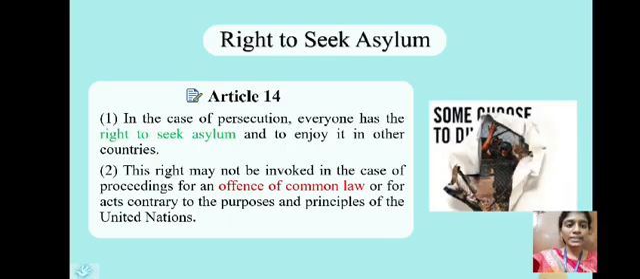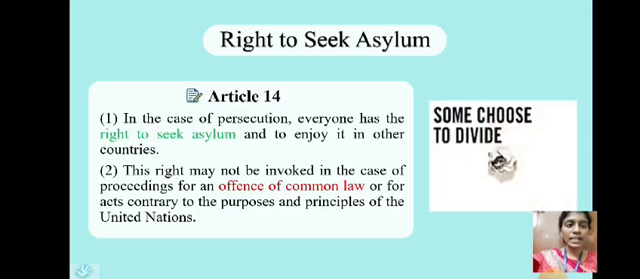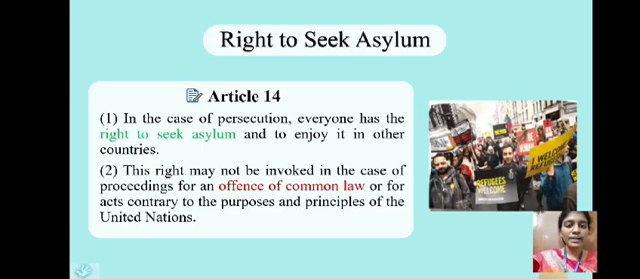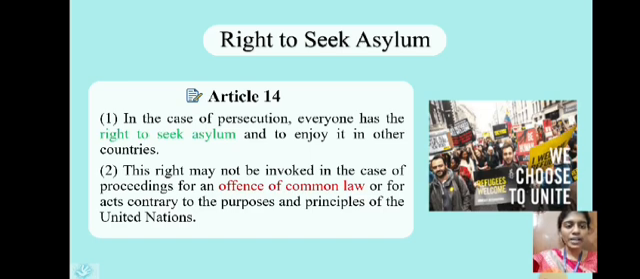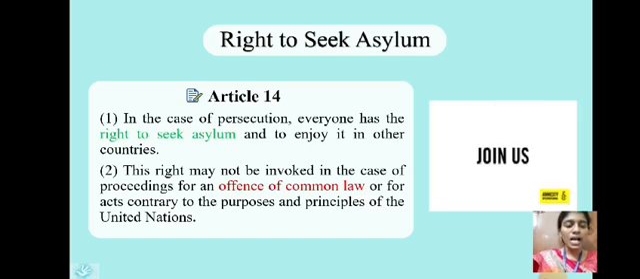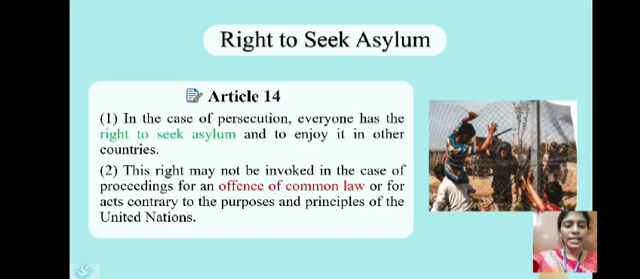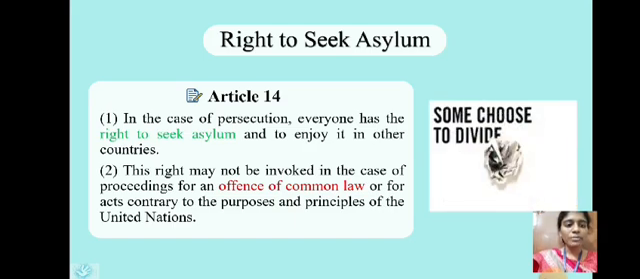Article 14 describes the right to seek asylum. That is, in case of persecution, everyone has a right to seek asylum and to enjoy it in other countries. This right may not be invoked in the case of prosecutions genuinely arising from non-political crimes.